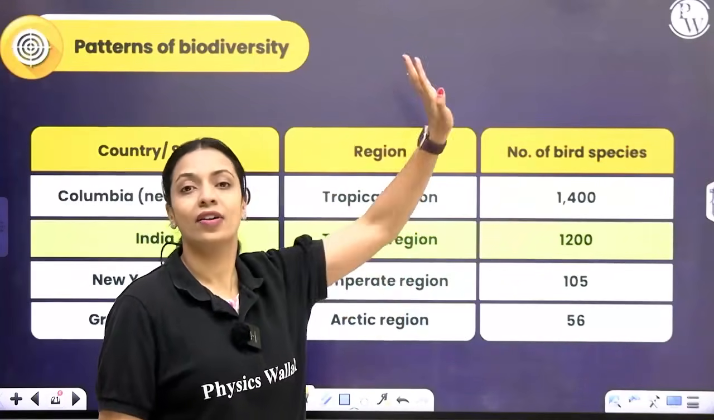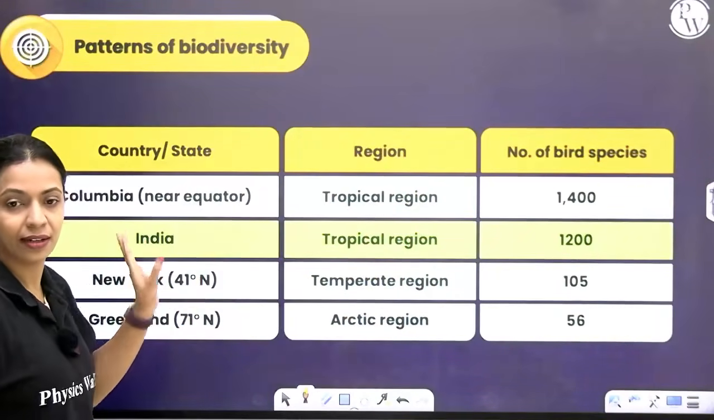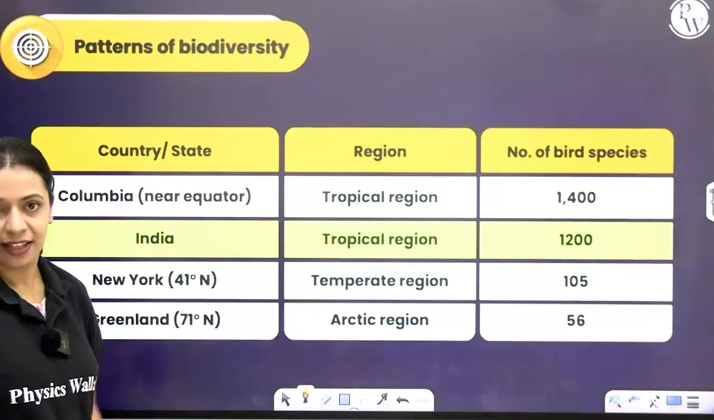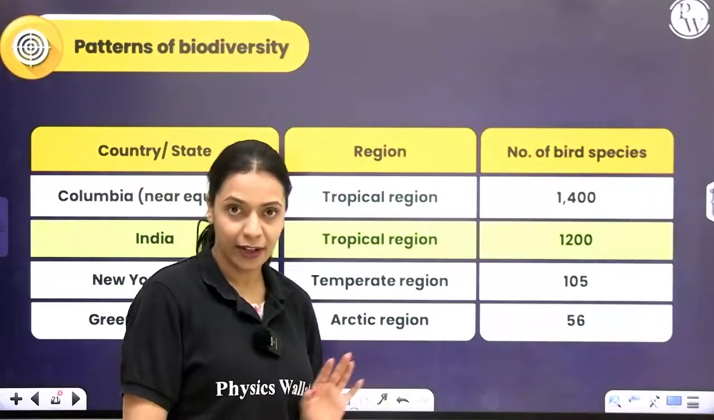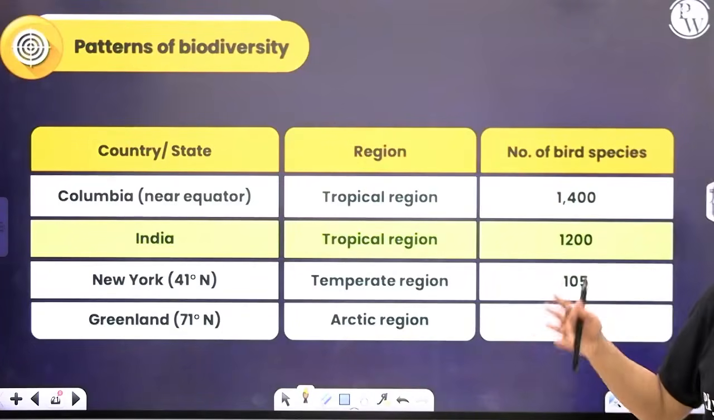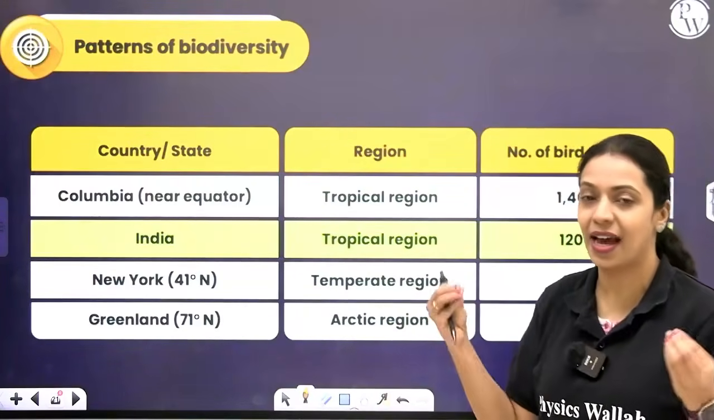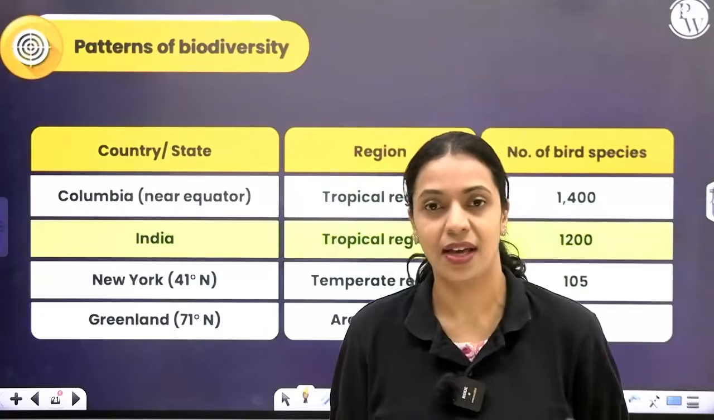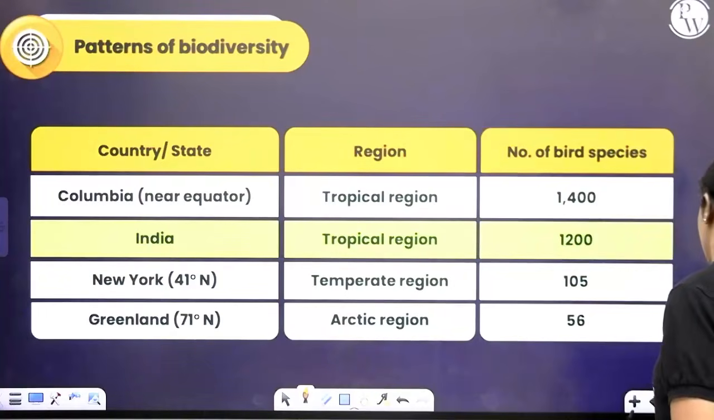Move even farther away from the equator, go to Greenland, which is in the Arctic region towards the poles, and there you have only 56 species of birds. So this shows how progressively there is a decrease in species diversity as you move from the equator towards the poles, right? Now, I'll give you another example.